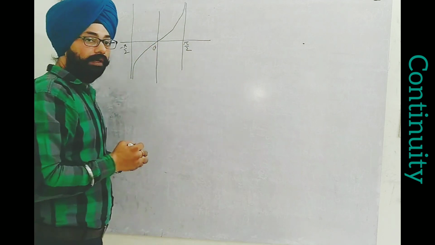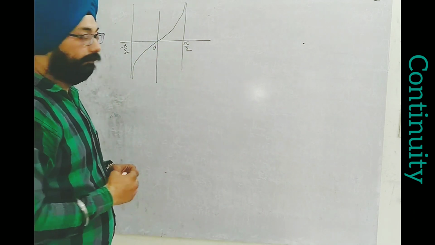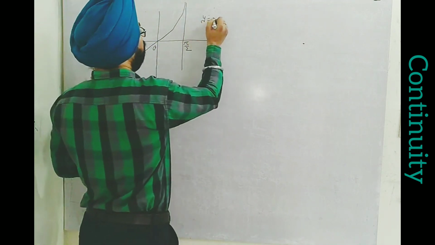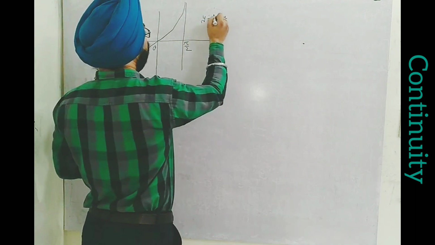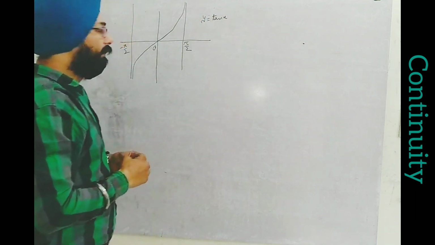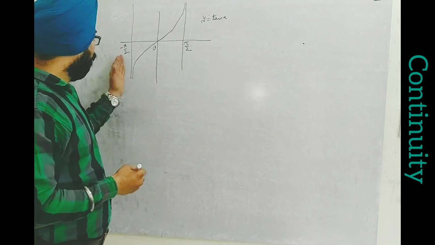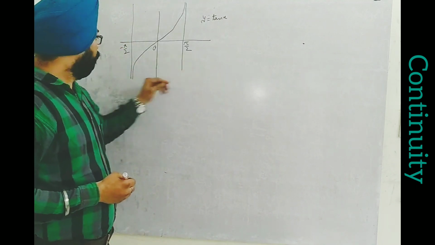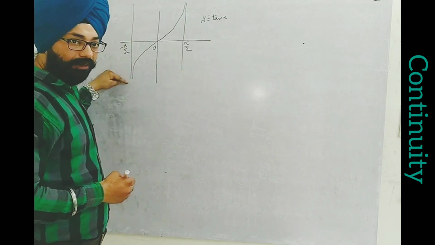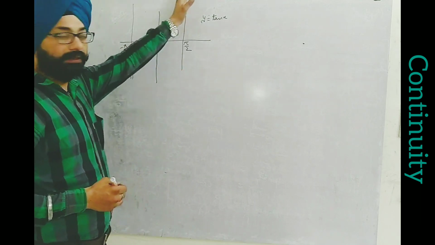I hope you know very well this is the graph of tan x. If I think of this function, I see that from minus pi by 2 to pi by 2, this goes towards minus infinity. At pi by 2 it goes towards infinity.